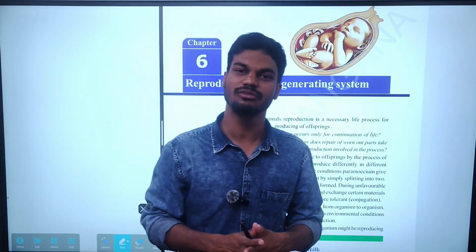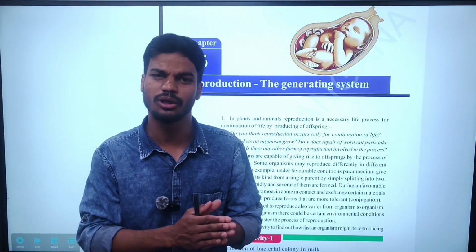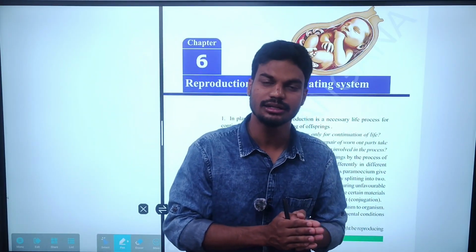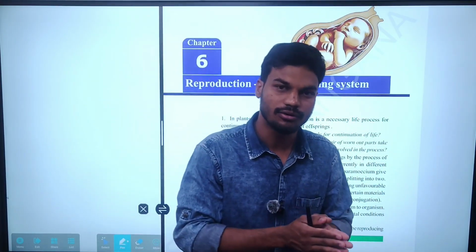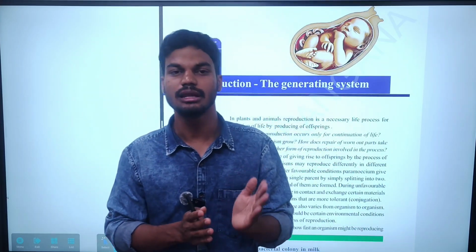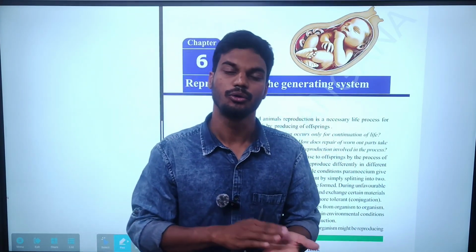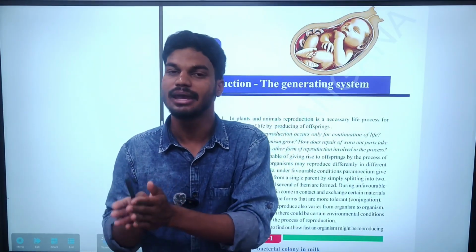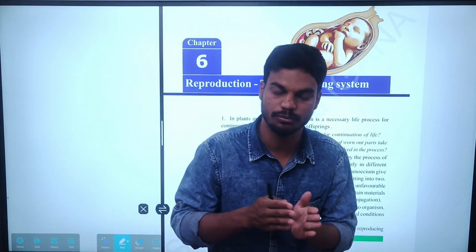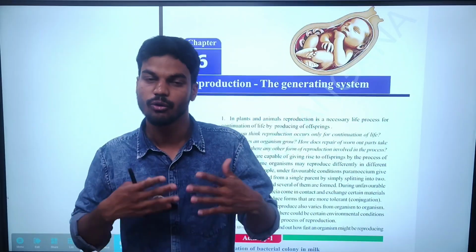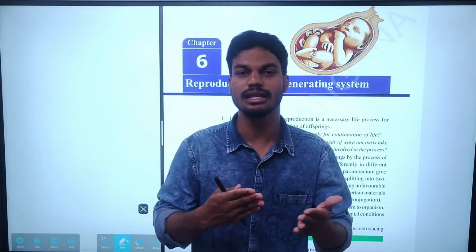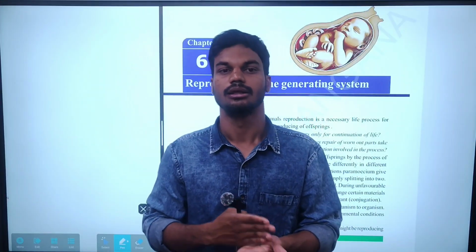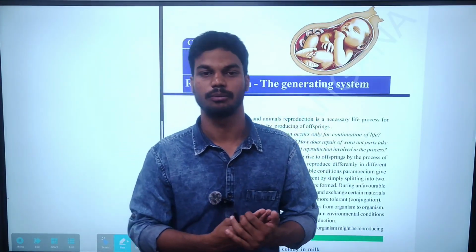Generally we know that we classify reproduction into two categories, that is asexual reproduction as well as sexual reproduction. In asexual reproduction, only a single parent is involved in the formation of young ones, that is, offspring. Whereas in sexual reproduction, the fusion of male and female gametes takes place for the production of a new individual. By the end of the chapter, you will get detailed information about the process of reproduction in both asexual and sexual reproduction.